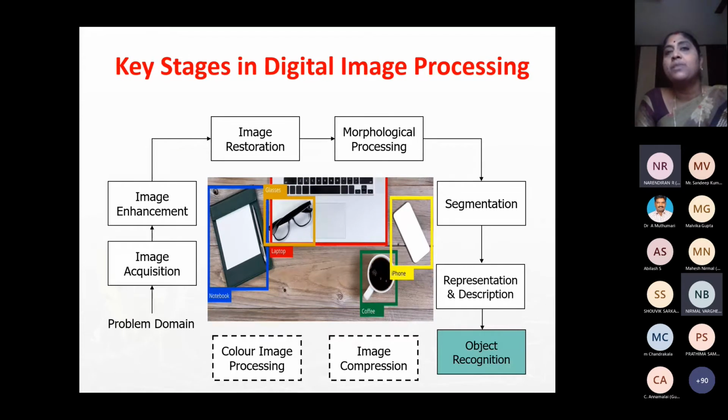Instead of giving the entire picture, the machine is given only features. That is a basic difference. For the child, we give the entire picture and say this is apple, this is orange, this is banana. That way we teach the children. But here we take features from the objects and give them to the system. The system is trained, and once it is trained, the machine creates the model. Once the model is created, we can use that model for testing a new image, and the machine will immediately say, okay, this is apple, based on the learning done earlier.